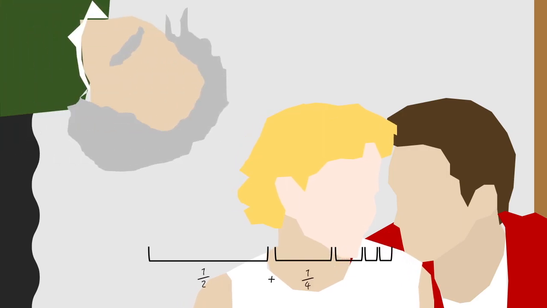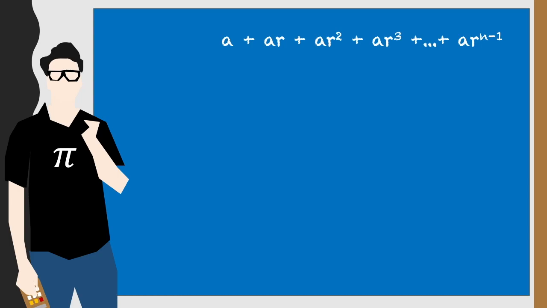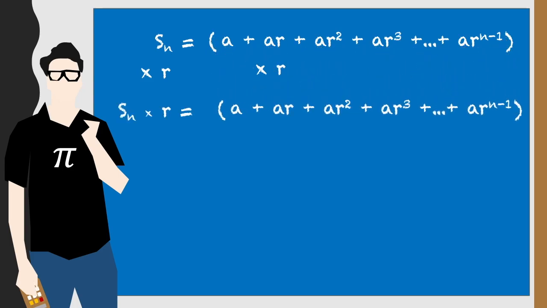The algebra of how we calculate sums of geometric progressions is a little less romantic, although it does involve a few special tricks. We start by writing out our sum algebraically with a plus ar plus ar squared plus ar cubed all the way up to ar to the n minus 1, because this is what the nth term will be. And we'll introduce a variable which we'll call Sn, which stands for the sum of the n terms, and say that these are equal to one another. And so if we multiply both sides by r, we'll have Sn times r on the left-hand side, and on the right-hand side, every term will be multiplied by r.